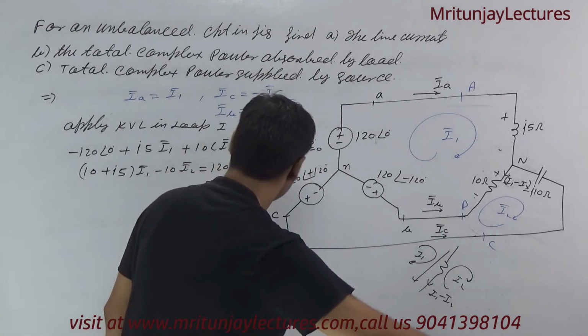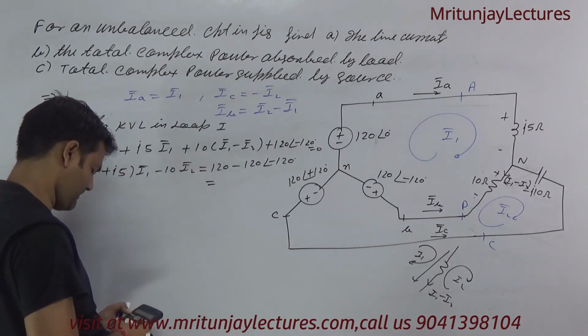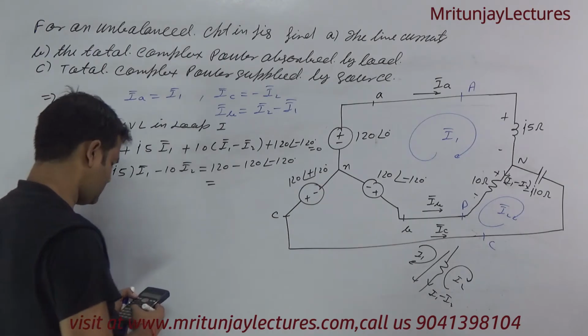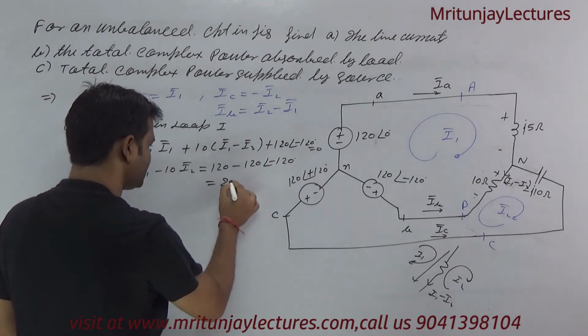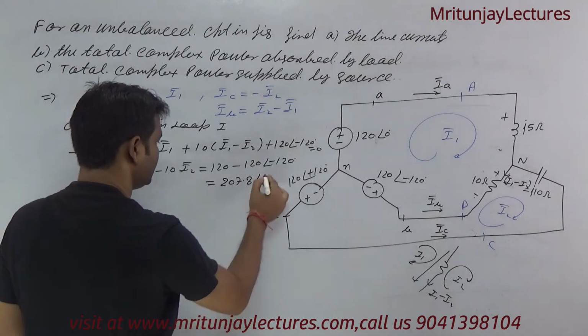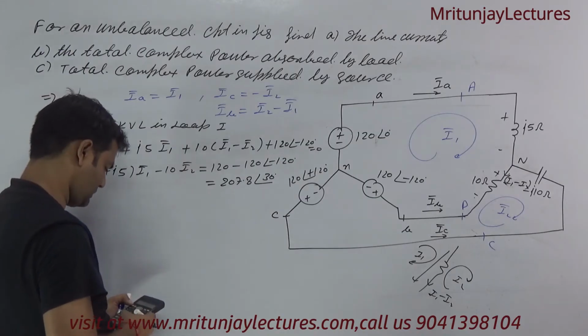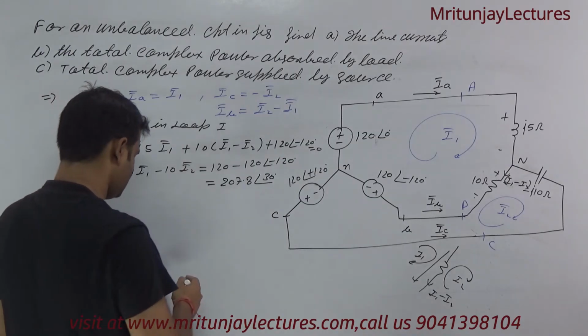So this one is written as 207.8 at the angle 30 degree. Okay, 784.